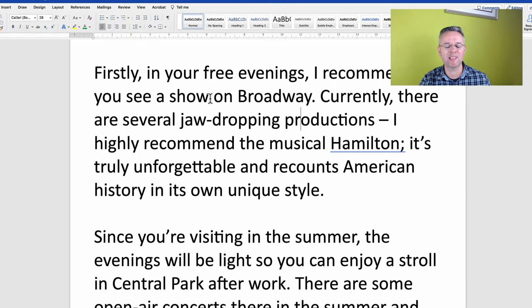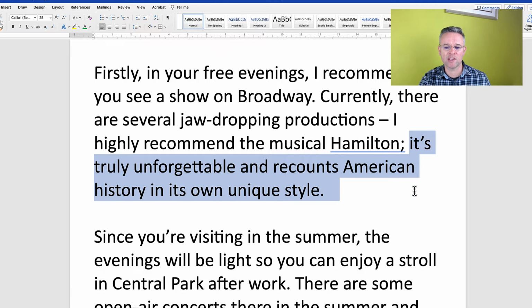So I've used here a synonym. I've used show and I've used productions. I highly recommend the musical Hamilton. So I've used another synonym for this performance: musical, production and show. It's truly unforgettable and recounts American history in its own unique style.